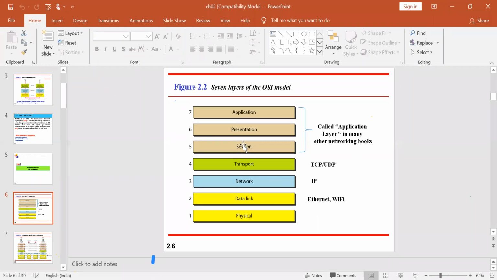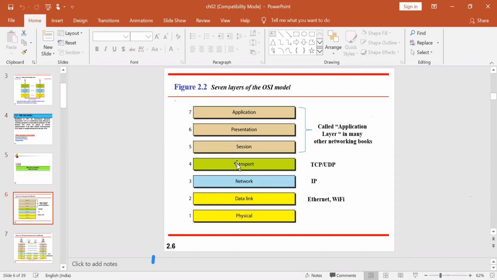Whether it is incoming or outgoing. Incoming is nothing but what is coming to that particular area, and outgoing is what you are sending. Whether you are receiving or sending, depending on that, one particular door should be opened. That will be done by your session layer.